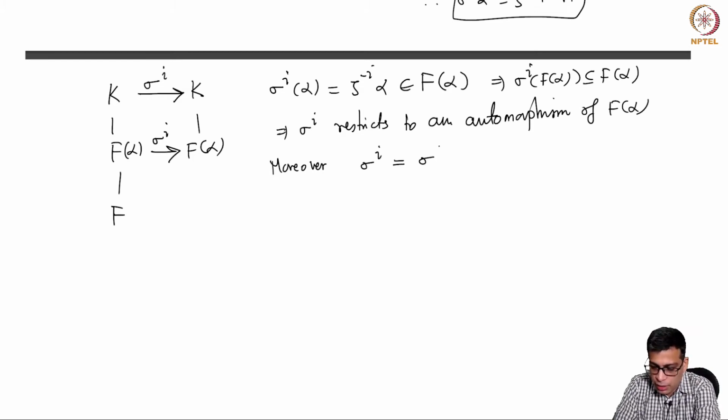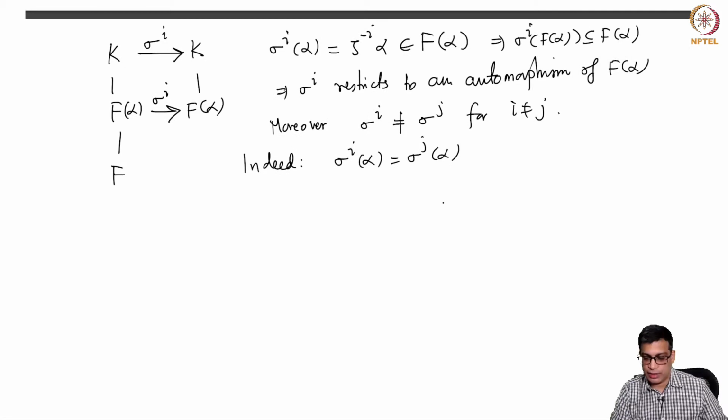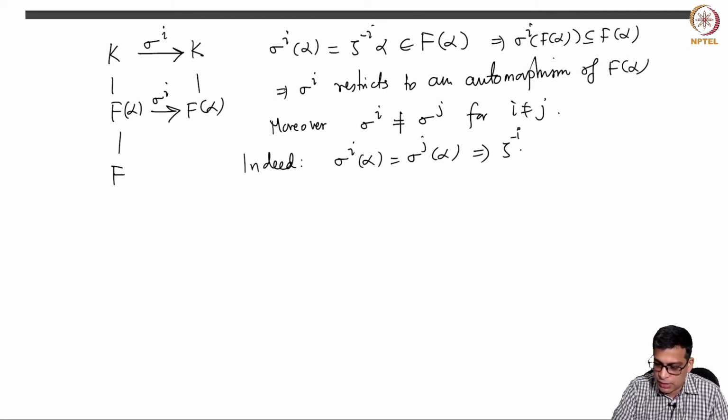sigma i is not equal to sigma j for i not equal to j. Indeed, suppose sigma i of alpha is sigma j of alpha. If they are identical automorphisms of F(alpha), that means they agree on alpha. But sigma i of alpha is zeta to the minus i alpha and sigma j of alpha is zeta to the minus j alpha.